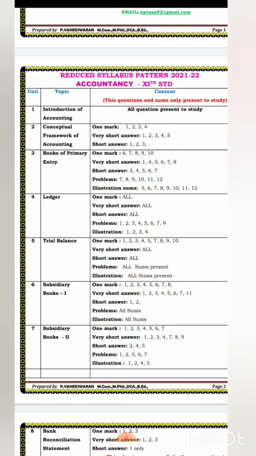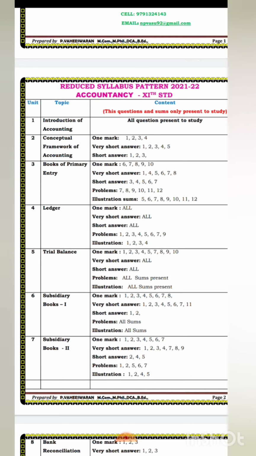Anyhow, after hearing the news that there will be no classes up to 31st of January, some students might have forgotten to do the homework at all. So start from this class. Even if you have not touched your accountancy note or book for the last 1 week, just start from now. In today's class I'm going to revise these sums.